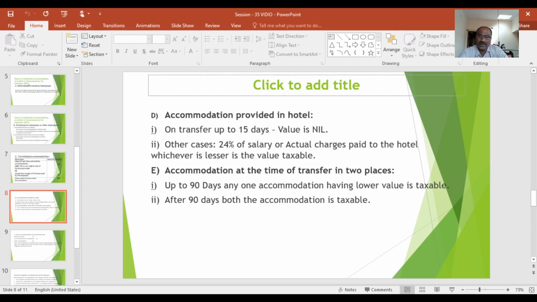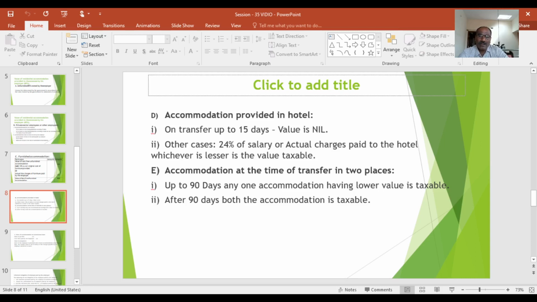Number one, on transfer. Suppose the employees are transferred from one place to another place, at that time the employer provides the accommodation. On transfer, up to 15 days the value is nil. Up to 15 days, whatever facility is provided by the employer is taken as nil. In the other cases, it is 24% of the salary or actual charges paid to the hotel, whichever is less, as the value of perquisites, and it is taxable.